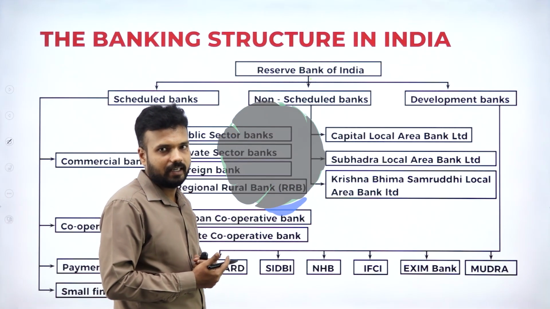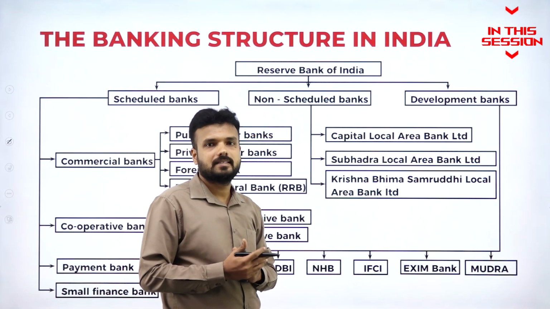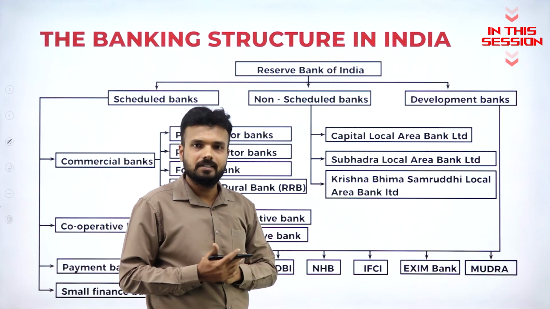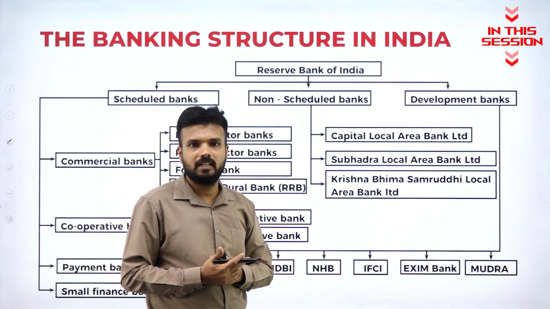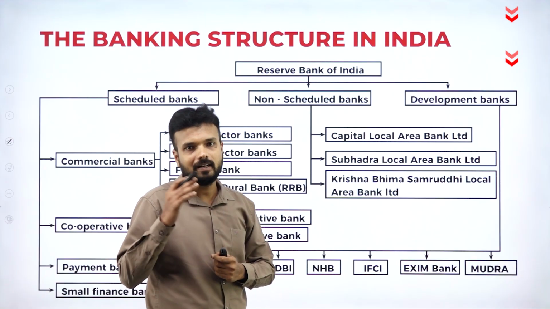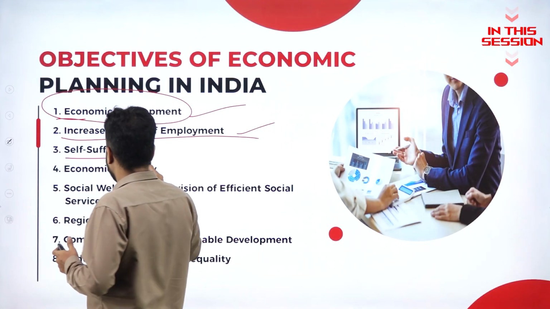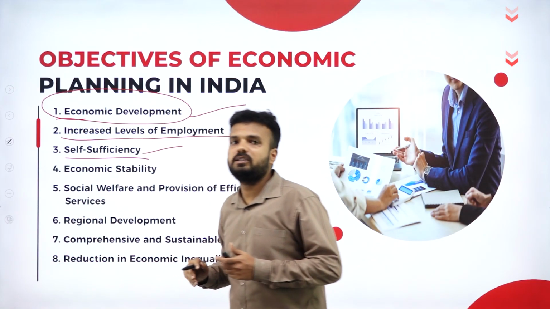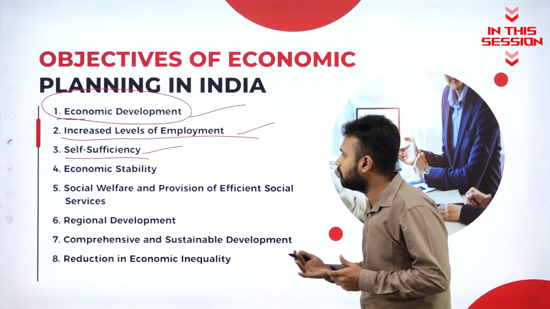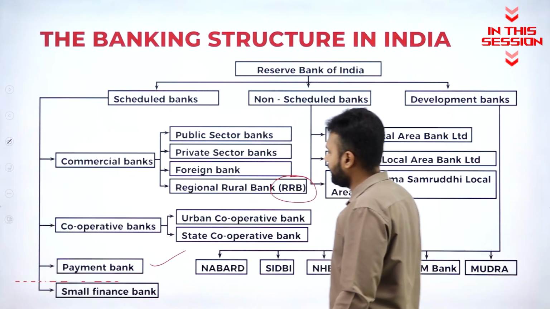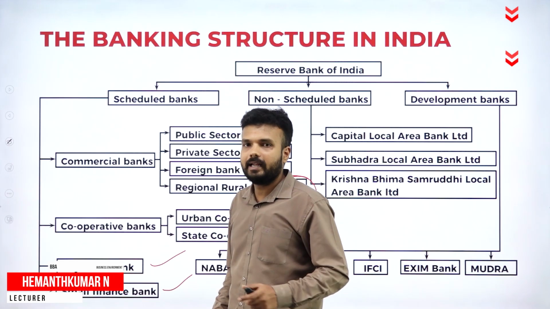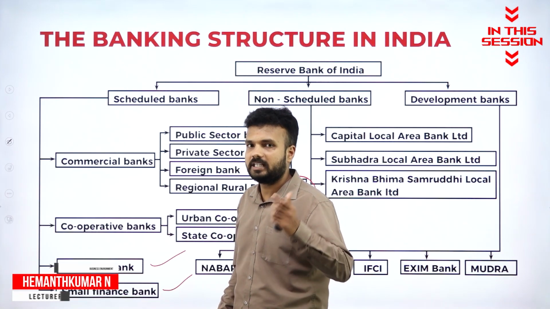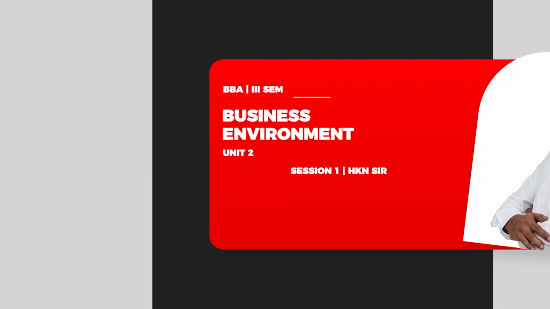The Reserve Bank of India, popularly known as the Bankers Bank and also the Central Bank, was established on April 1st, 1935. Self-sufficiency is the sufficiency of the nation regarding stability and compatibility towards the future. Small finance bank: the name itself says that it is going to lend small finance to underserved categories of people.